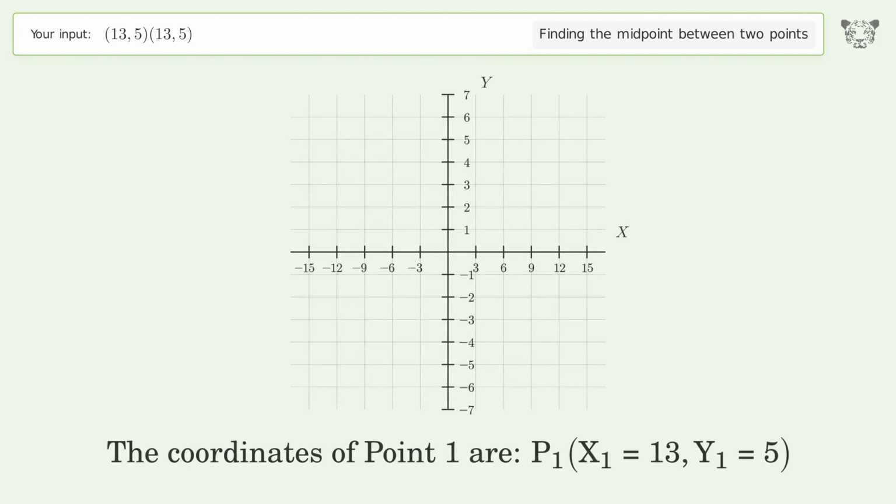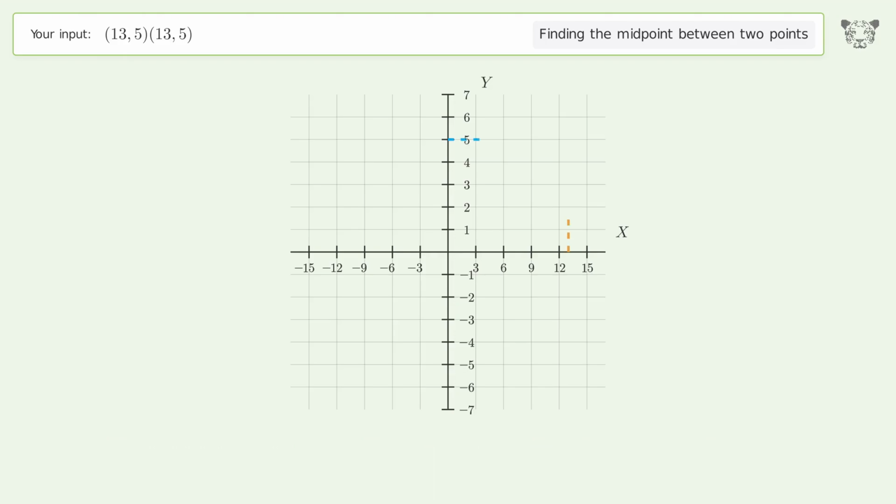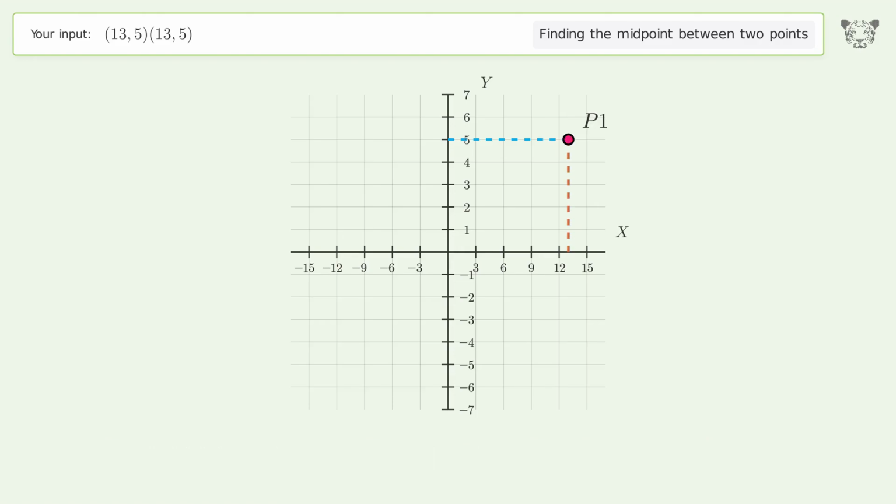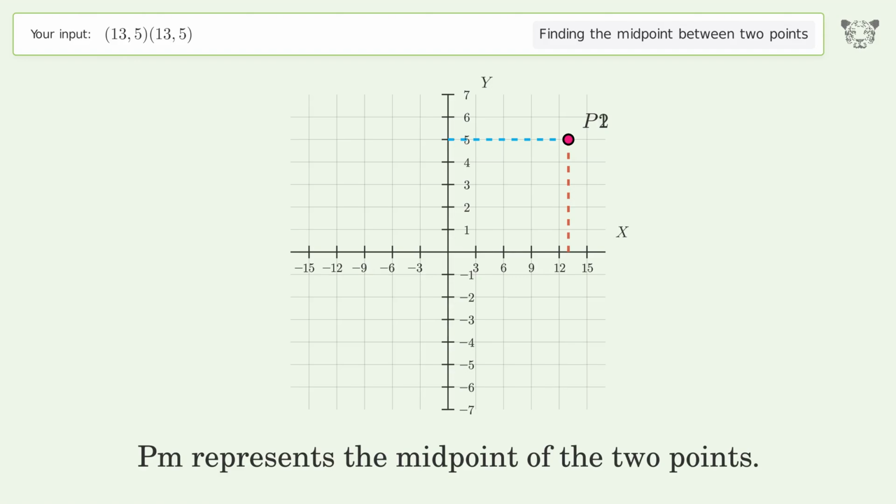The coordinates of point 1 are x1 equals 13, y1 equals 5. The coordinates of point 2 are x2 equals 13, y2 equals 5. PM represents the midpoint of the 2 points.